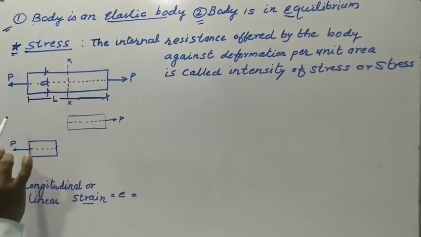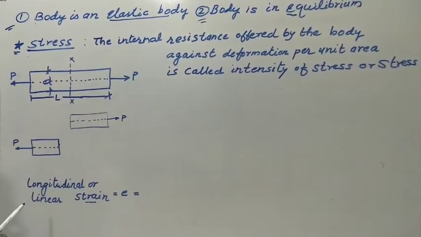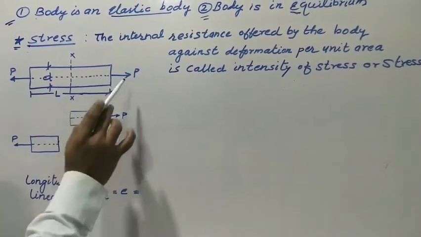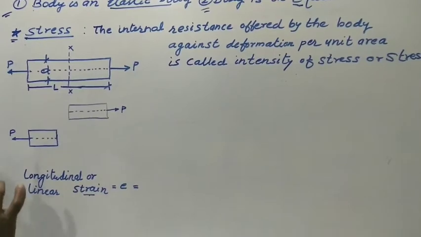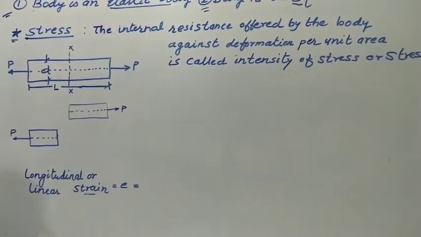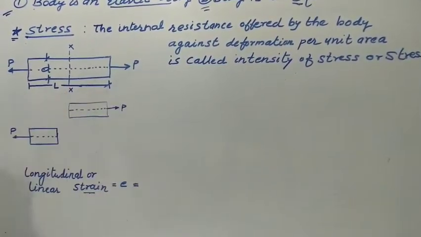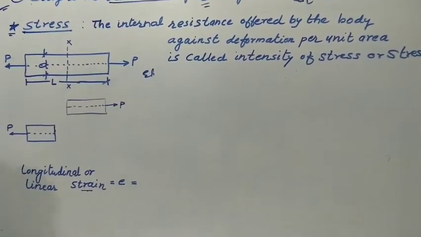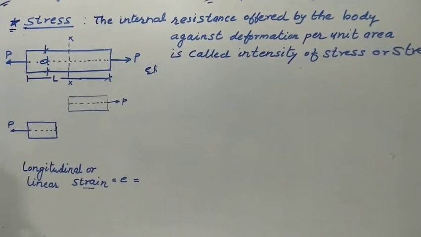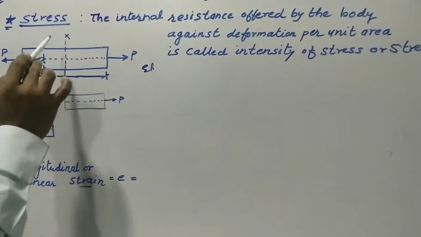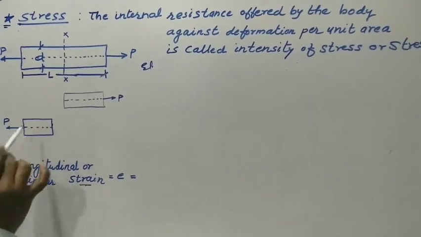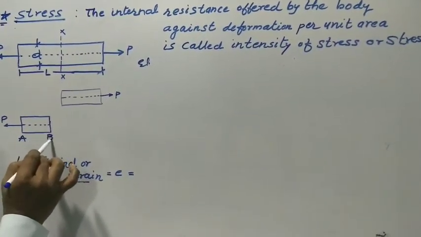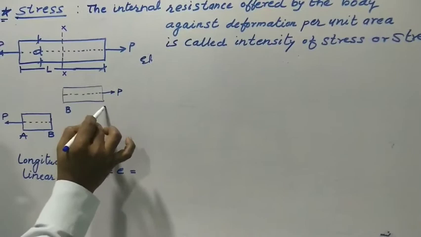Consider a circular body subjected to a tensile force of magnitude P, of length L. Due to this tensile force, the body is elongated. Consider the section XX. We draw the two portions here: portion AB and portion BC.